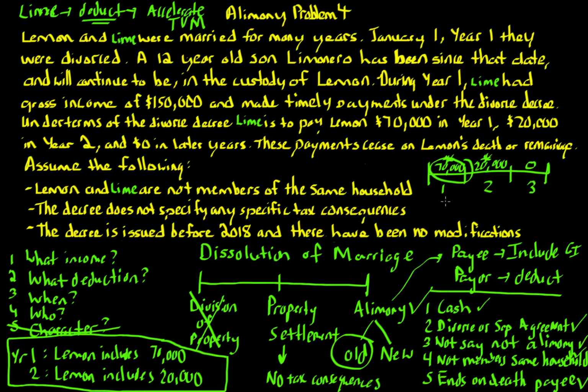So now what we're going to do is go through a 12-step process, and this actually follows the language in the actual Internal Revenue Code. And you're going to be like, wow, this is really confusing. And I will tell you, though, that this is why when you're in practice, you do have books. But I just want to show you how this works and what kind of limitations are in place because of this. Keep in mind, again, and we'll come back to this, that Lemon would have to include $70,000 in year 1 and $20,000 in year 2 under the general rule. And Lime will be able to deduct those amounts under the general rule. But we'll see what happens to that later after we go through these 12 steps.